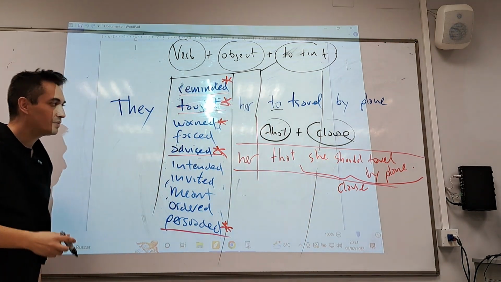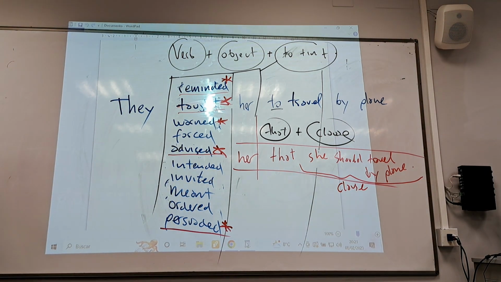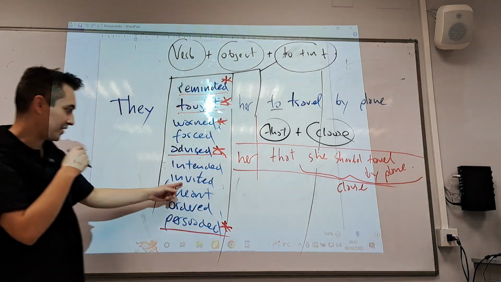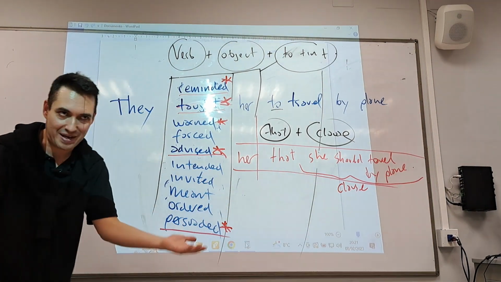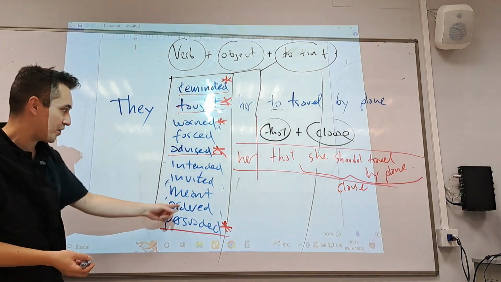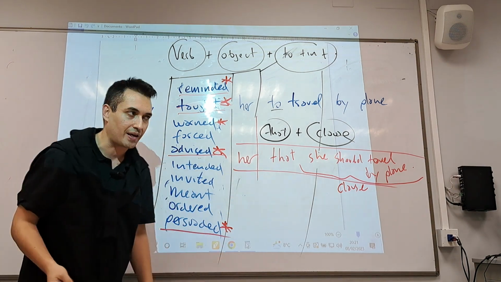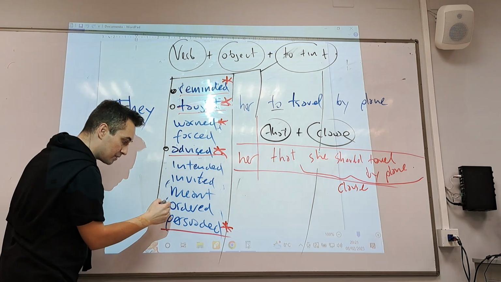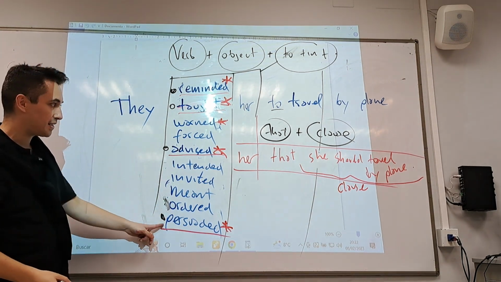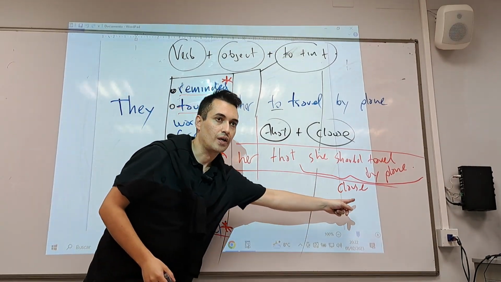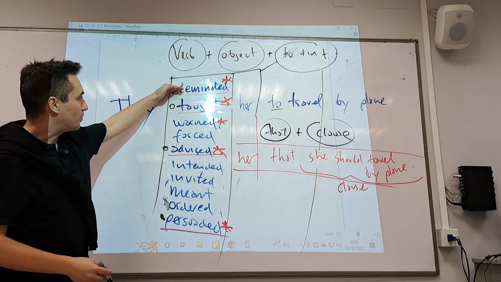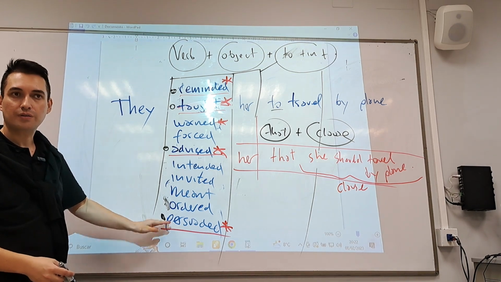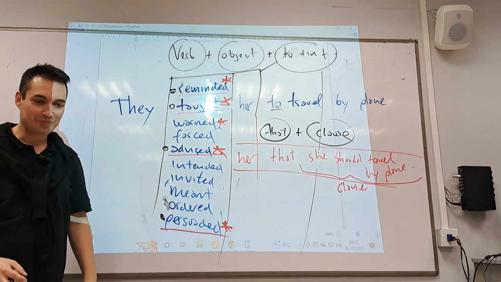Because you can't say they forced her that she should. No, it's not possible. Or they invited her that. No, it doesn't make any sense. They order her that. Doesn't make any sense. So remember, these ones make sense with that and a clause: remember, remind, teach, warn, advise, persuade. So far so good?